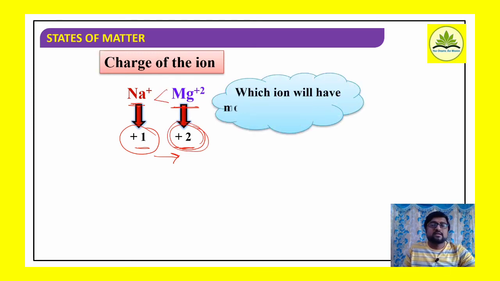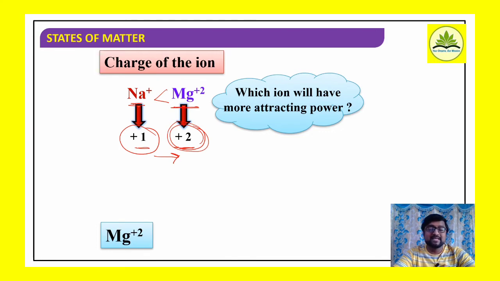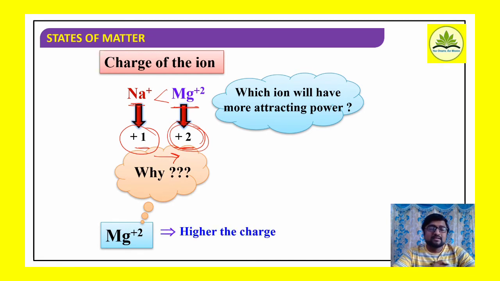Say which ion will have more attracting power on comparison? If I compare the attracting power of Na+ and Mg2+ ions with solvent molecules, which ion is going to have more attracting power? The answer is the Mg2+ ion. What we can conclude here: higher the charge, higher is the attraction.